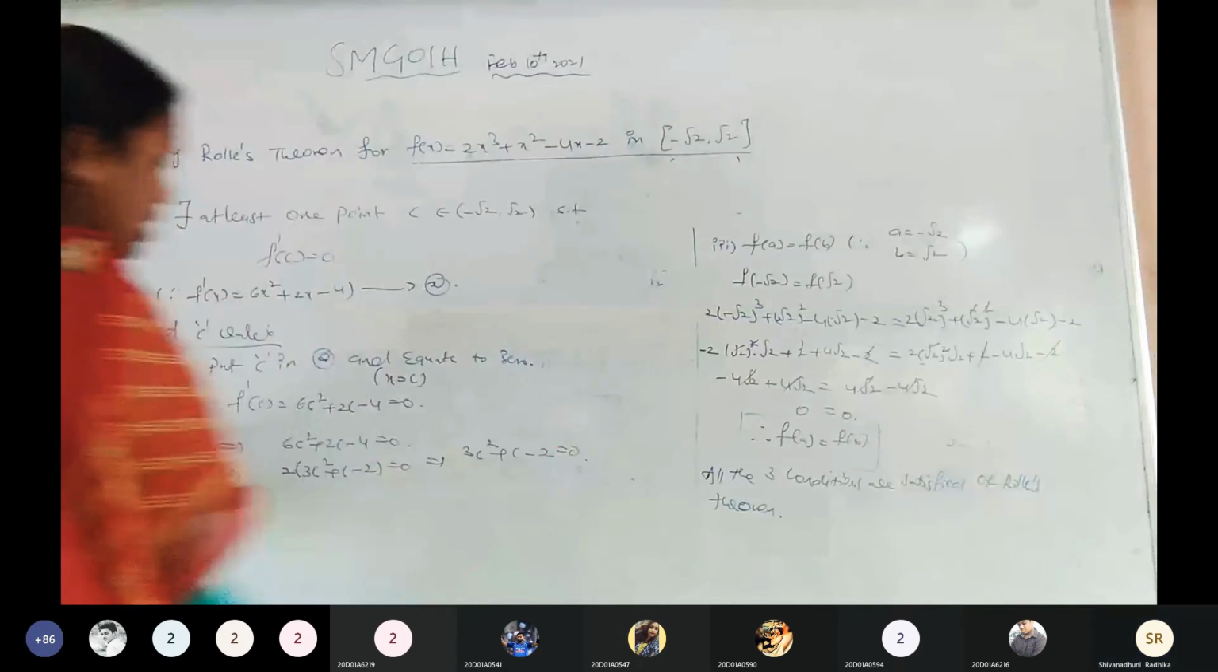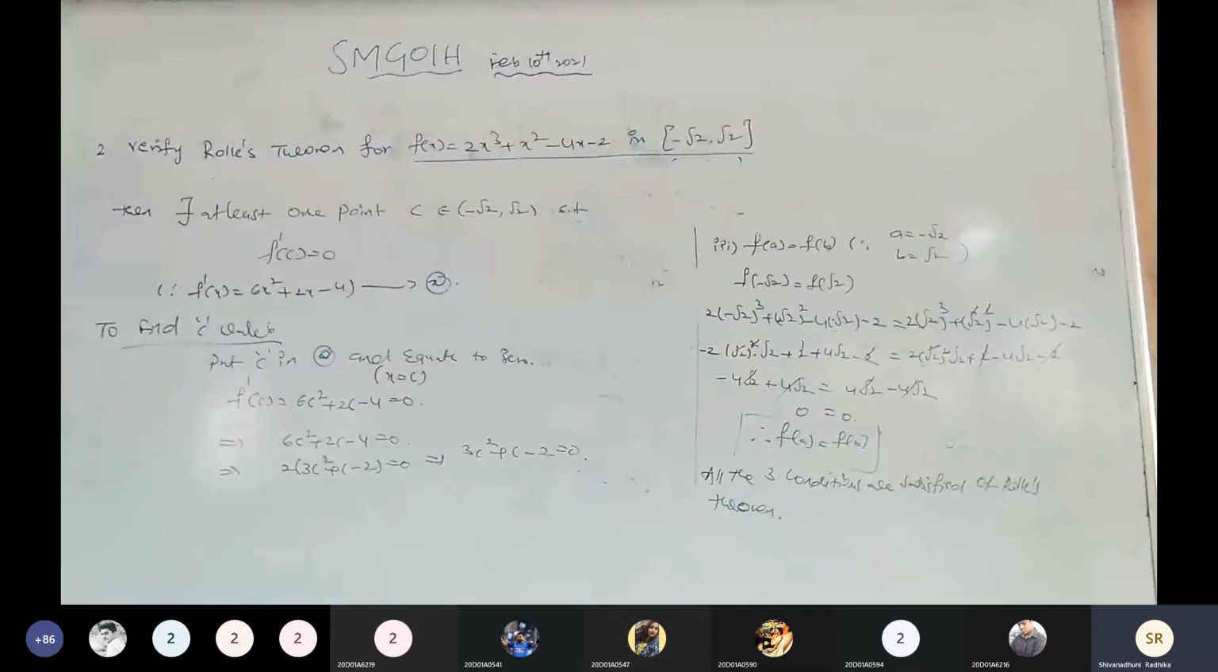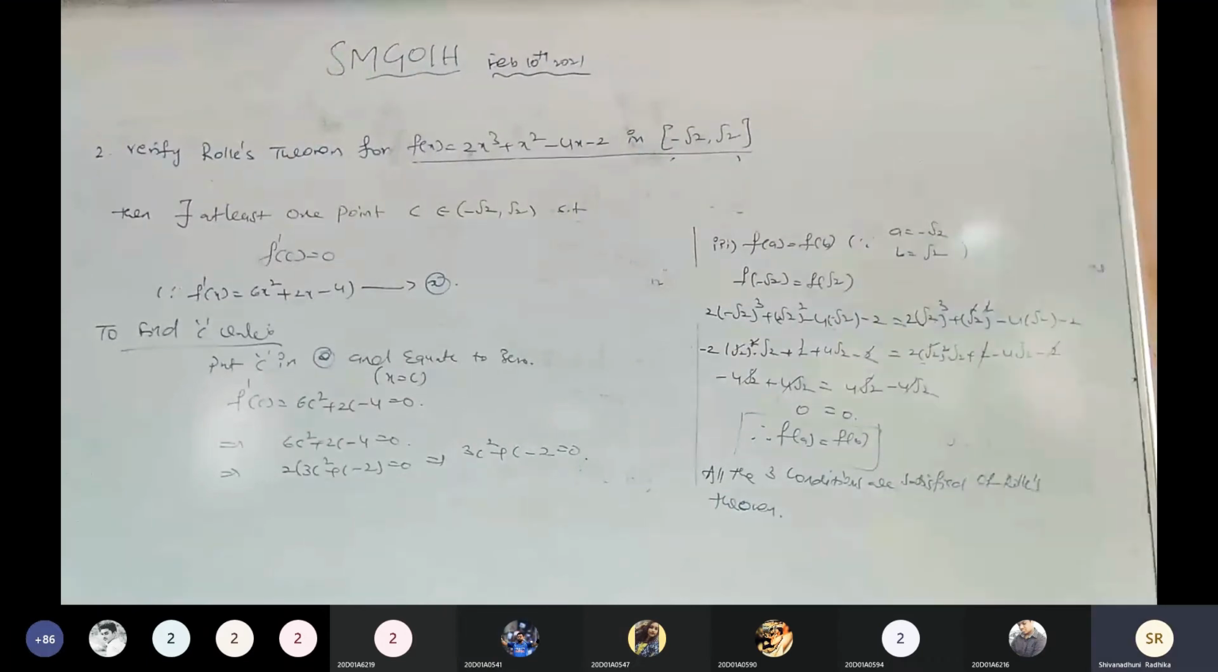What are the roots of the given equation? c equals, we get, that can be written as 3c minus 2 into c plus 1. These are the roots of the given equation. Then c equals 2 by 3 and c equals minus 1.